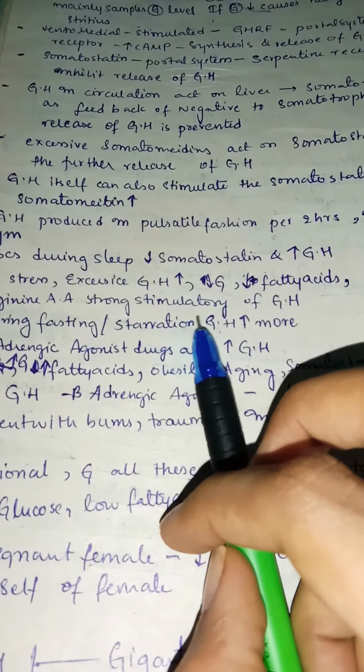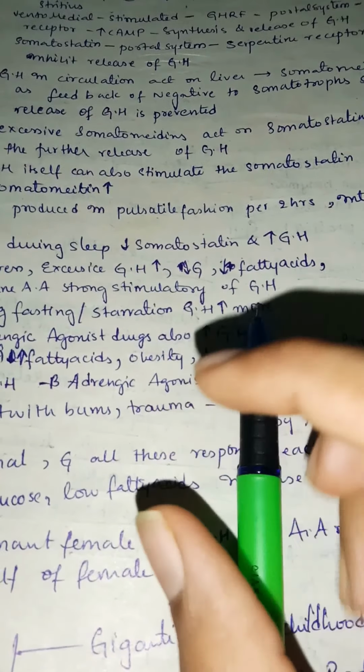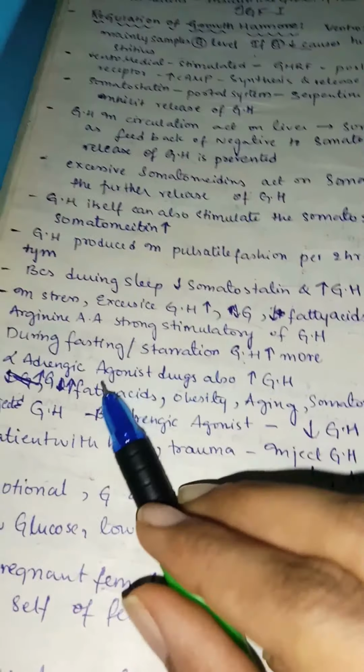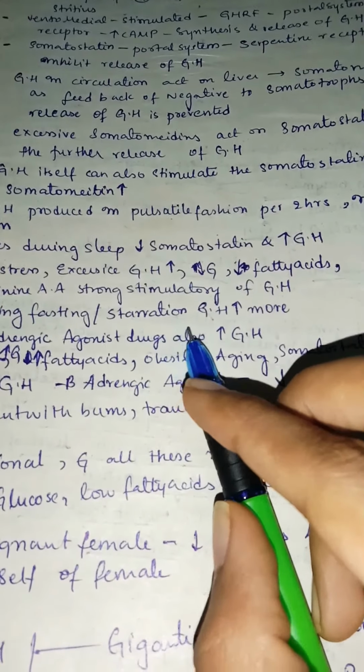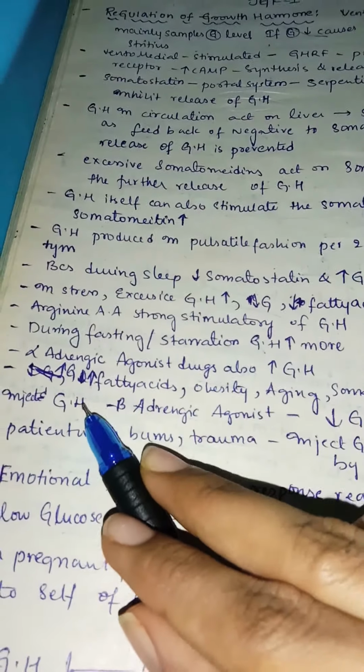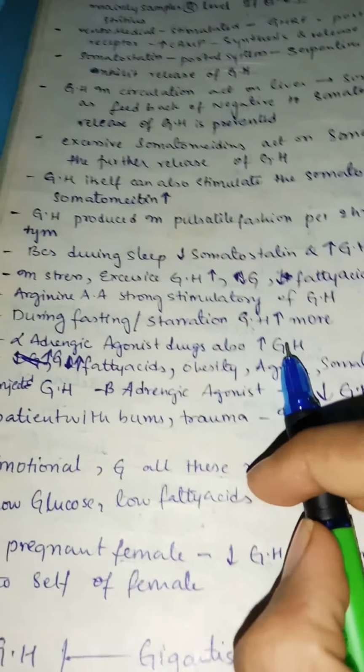The amino acid arginine has a strong stimulatory effect on growth hormone, so arginine can stimulate growth hormone. And even during fasting or starvation, of course, your growth hormone will increase. Alpha adrenergic agonist drugs also increase growth hormone.